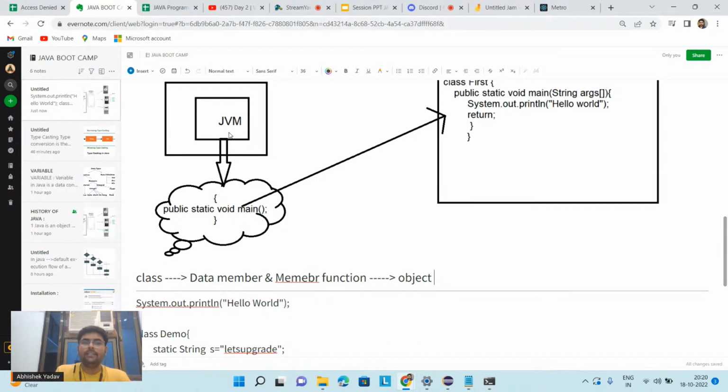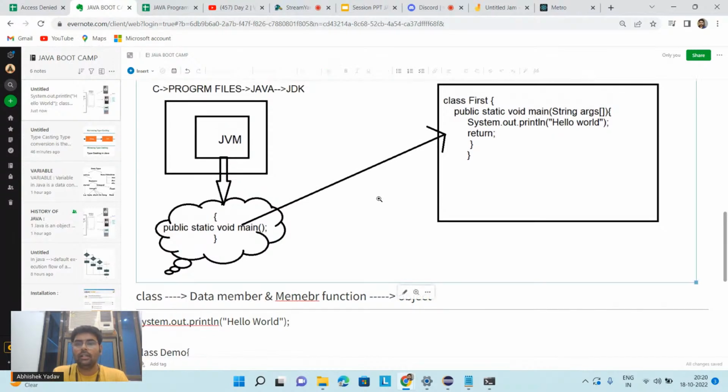But here JVM is saying, hey, I will not create an object. So if you are not creating an object, then how will you call the method that is stored inside this class? In order to call this method without creating an object, you have to use this keyword, that is static. When you write the keyword static, you can access the properties and the functionality without using the object, by using the class name.